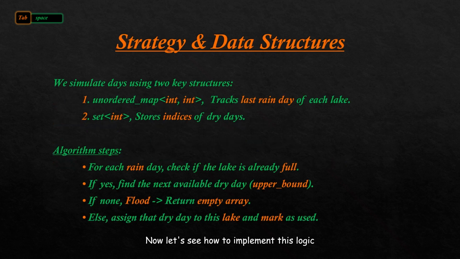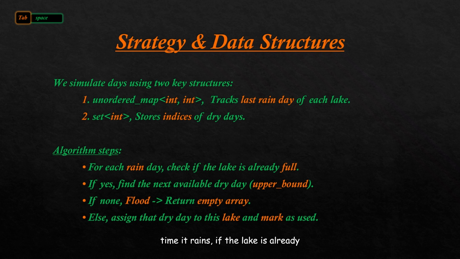Now let's see how to implement this logic efficiently. We use two main data structures, an unordered map to track the last day each lake was rained on. This helps us know which lakes are full. A set to keep track of all available dry days, the indices where rains[i] equals 0.